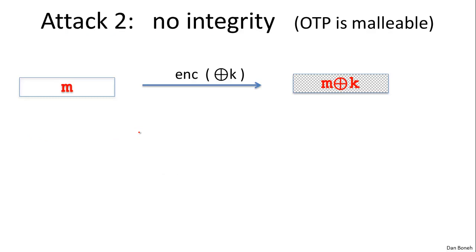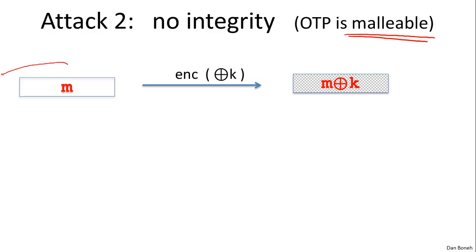Next attack I want to mention is the fact that the one-time pad and stream ciphers in general provide no integrity at all. All they do is try to provide confidentiality when the key is only used once. But even worse than that, it's actually very easy to modify ciphertexts and have known effects on the corresponding plaintexts. So let me explain what I mean by that. This property, by the way, is called malleability, and we'll see what I mean by that in just a second.